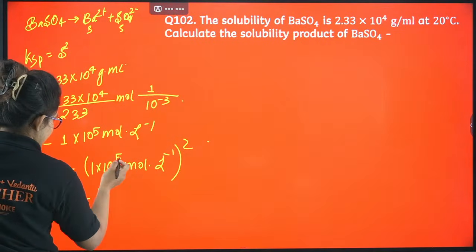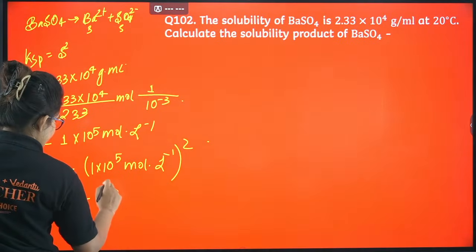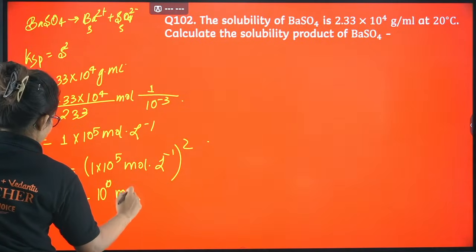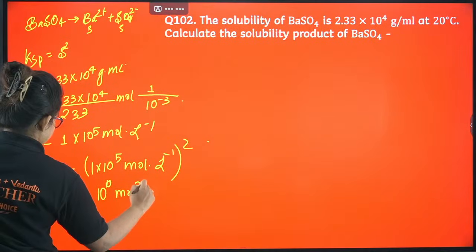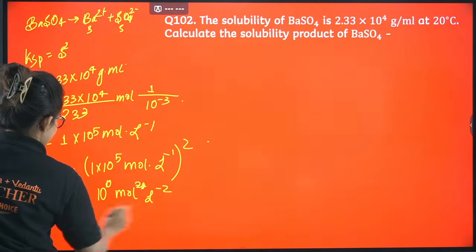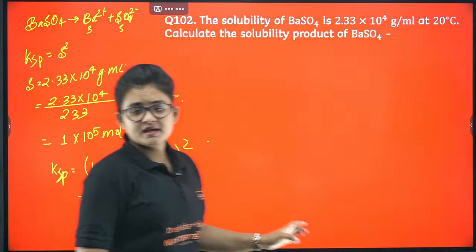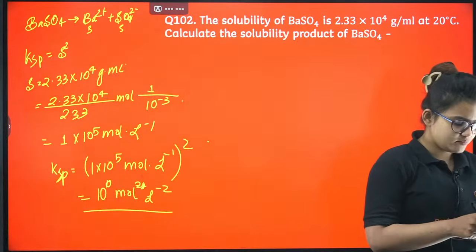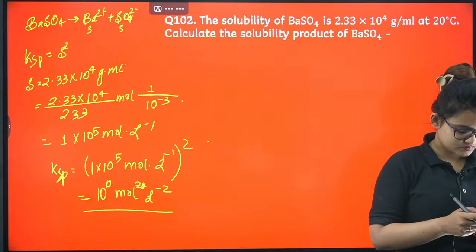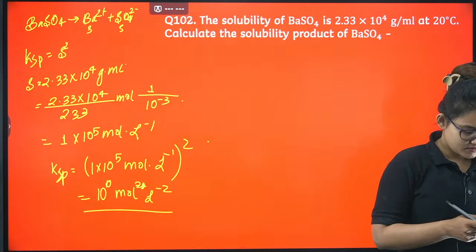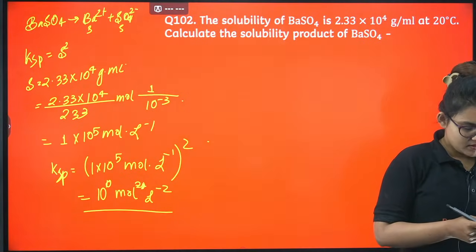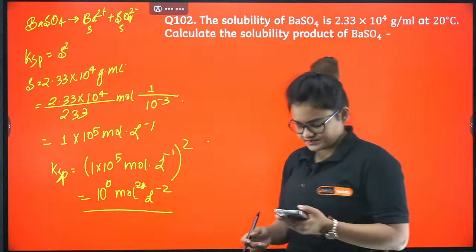So 5 square nahi, 5 into 2, right? So 10 power 10 mole square and a liter power minus 2. That's it. So that's going to be your KSP value. I guess this thing is clear to you, BaSO4. Okay, let's proceed further.